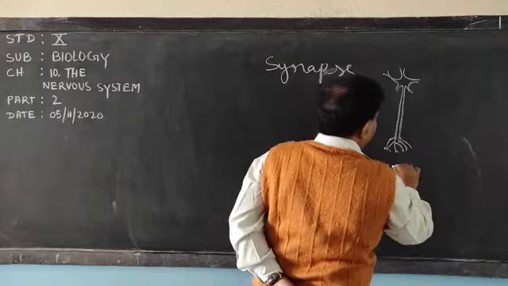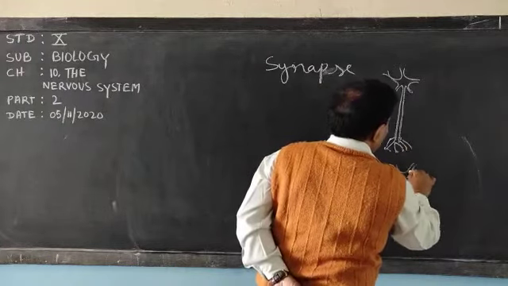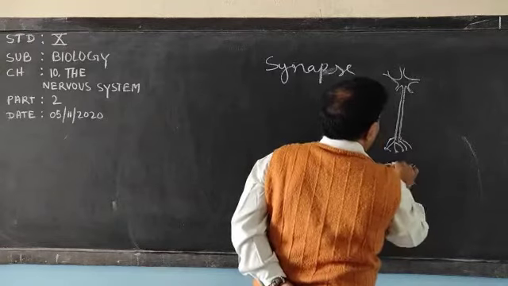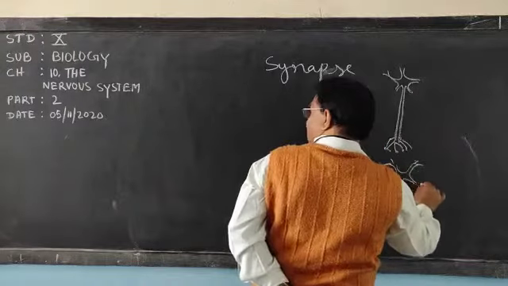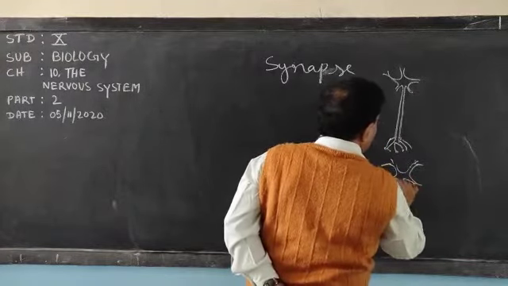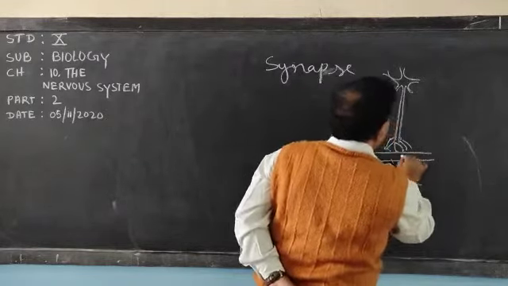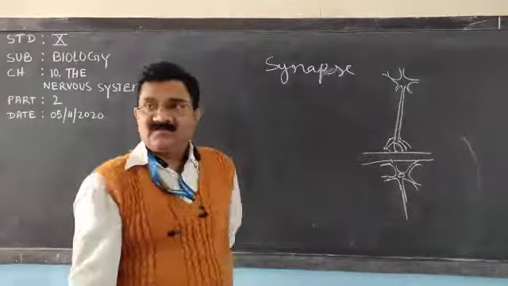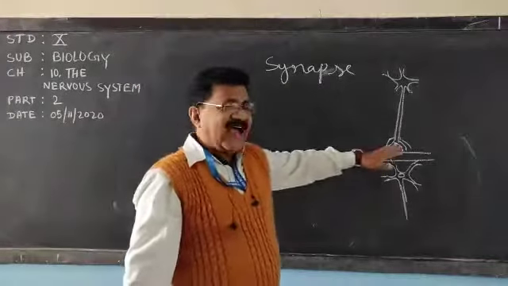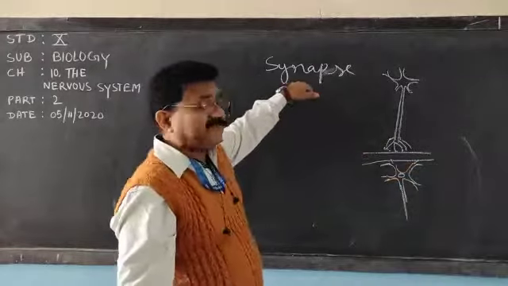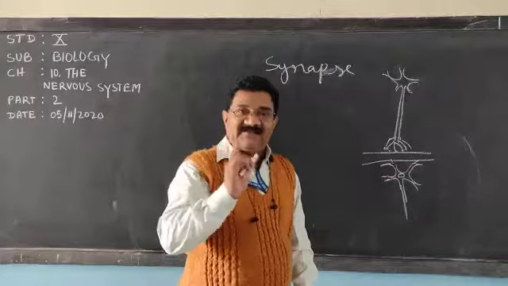From here one new neuron will start. So one gap is there between these two neurons. This gap is called a synapse or synaptic cleft.